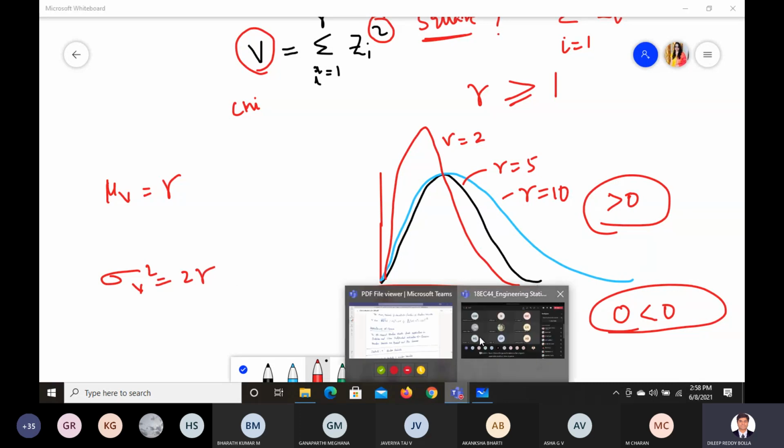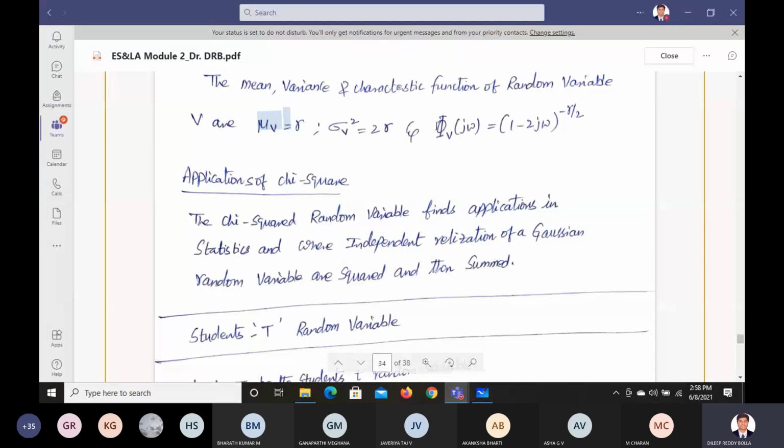And further the characteristic function here is given by (1 minus 2j w) to the power minus r by 2. So they are the standard functional values that are given. We'll see that much more clearly and in detail in the next class. As of now I am just giving you a brief overview of the applications.